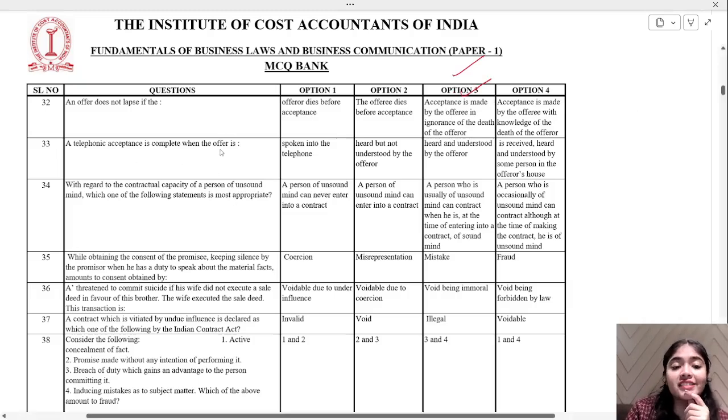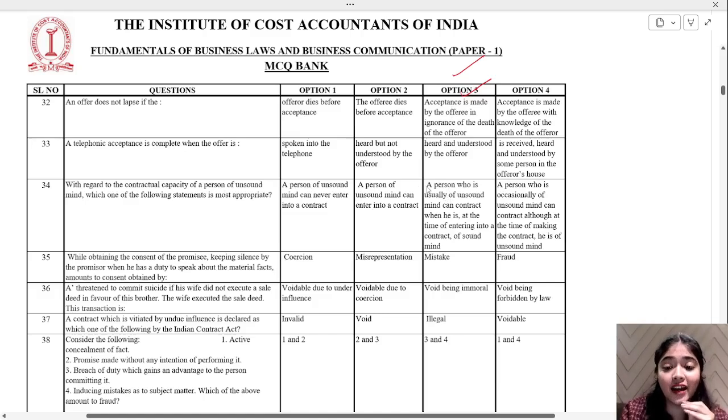A telephonic acceptance is complete when the offer is spoken into the telephone, heard but not understood, heard and understood by the offerer, is received, or heard and understood by some person in the offerer's house. So what do you think is the correct option over here?